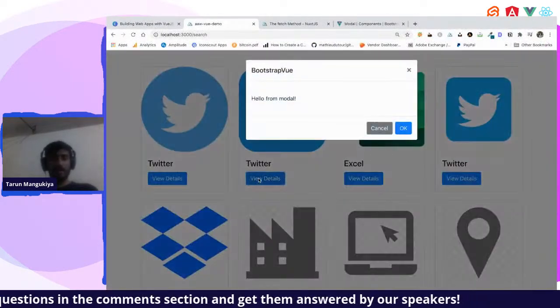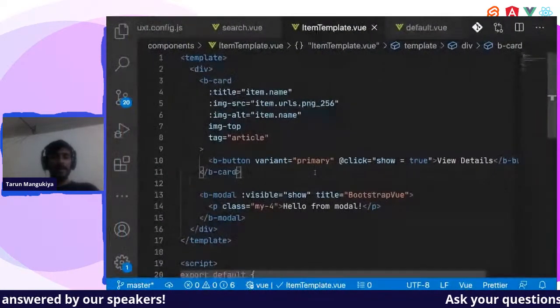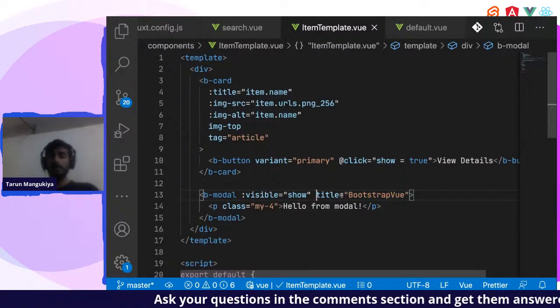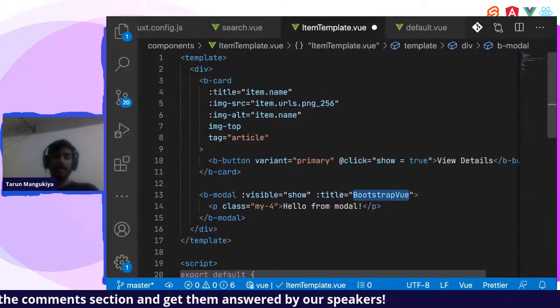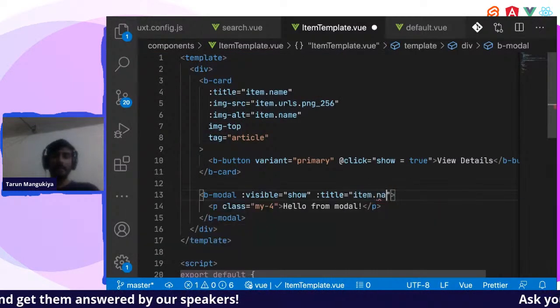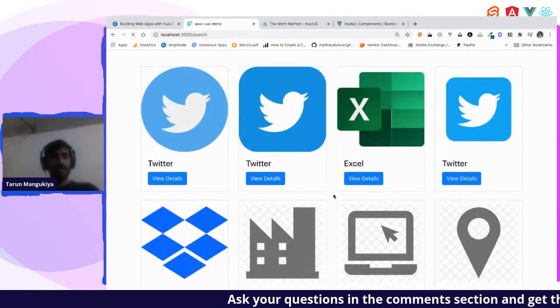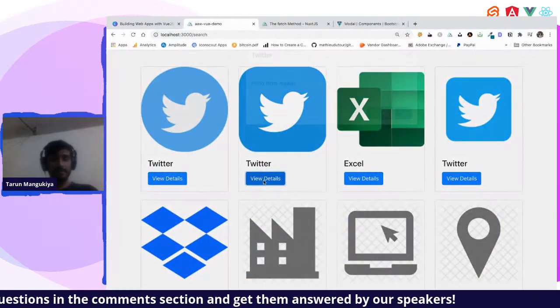Yep, there is a model. Right. Now let us bind the data. So in the title, this is the static text, right? We want to do it dynamically, so we'll bind it to the variable. So this colon is bind, and we'll give it item dot name. Okay, and let me reload the screen. The reload is not required, but okay.